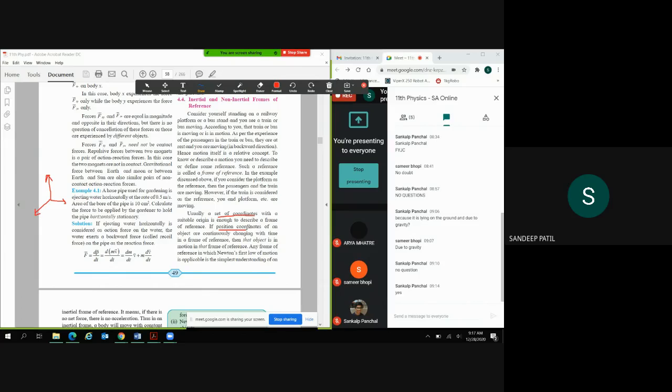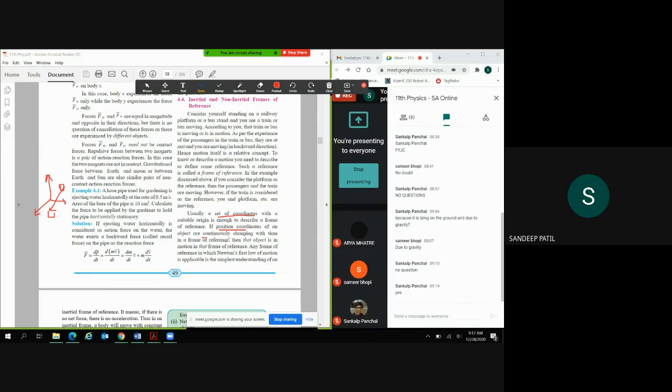If the position coordinates of an object are continuously changing with time in a frame of reference, then the object is in motion. So suppose the object is here, right, in this three-dimensional space, and if it is moving from one position to another position, it's changing its position, right?